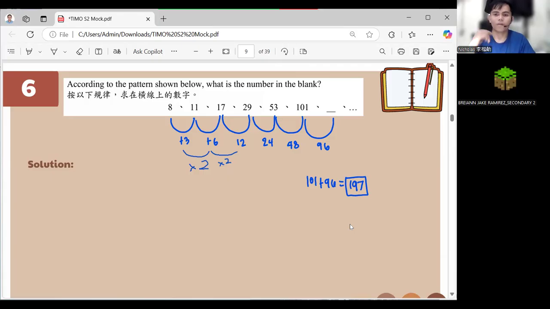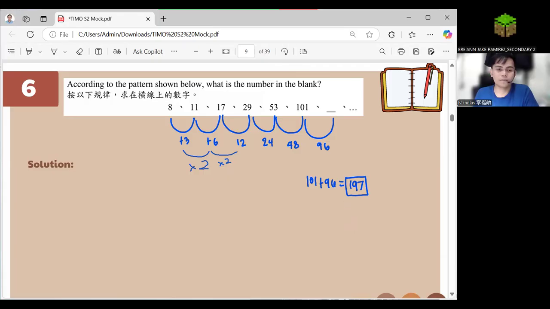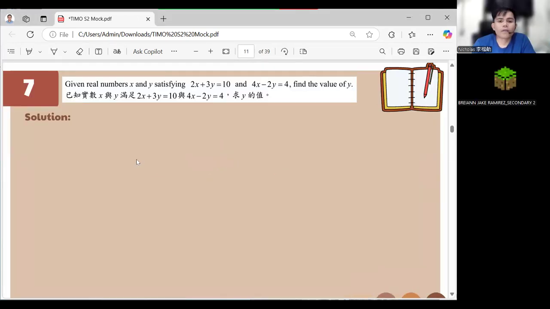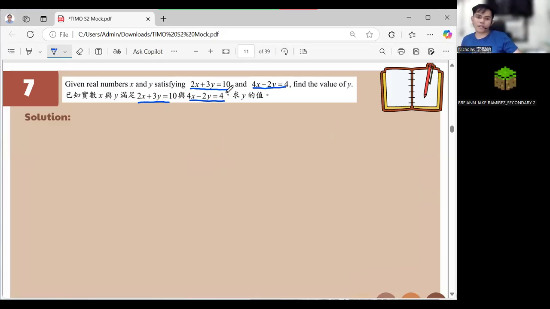Okay. So very easy, no? Okay, we are now on arithmetic part. Find the value of y. And then if you look at the given in here, the same, right? This one is the same with this one. Oops, sorry. So this one is the same with this one. So, meaning we have the same English translation and Chinese translation, right? So, no need to worry on that one.